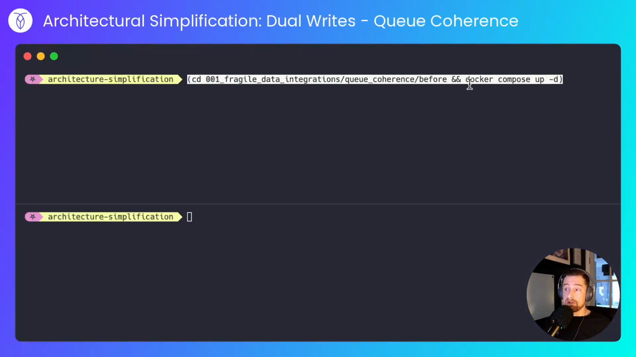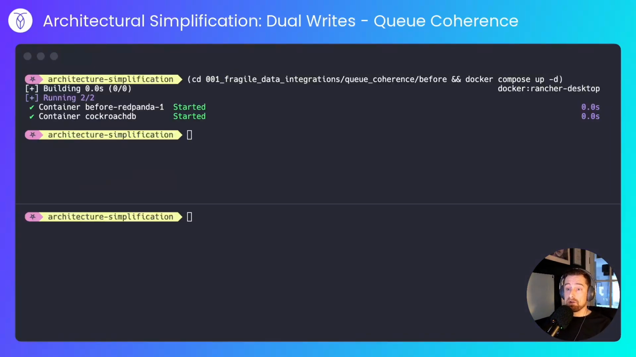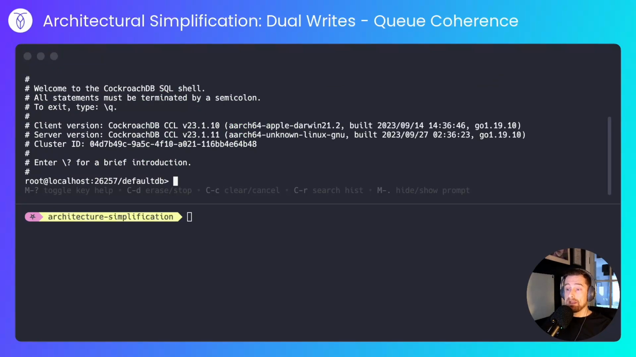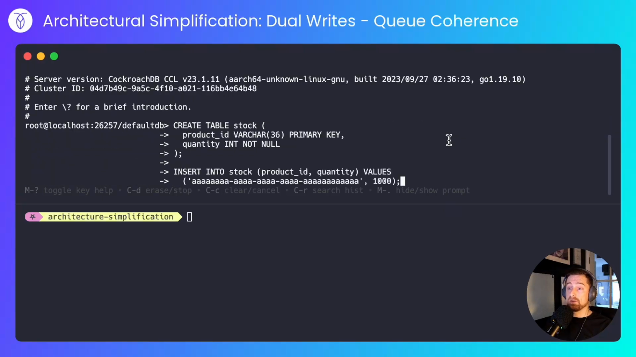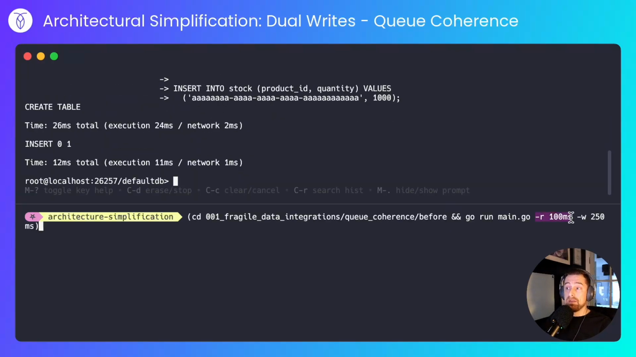This is the before scenario. So I'll spin up my CockroachDB and Kafka or Red Panda containers. I'll connect to CockroachDB and create the stock table, into which I'll just insert a canned product. Next, I'll run the application. The polling consumer will run at a rate of 1 request per 100 milliseconds, and I'll be making a write around 4 times a second.